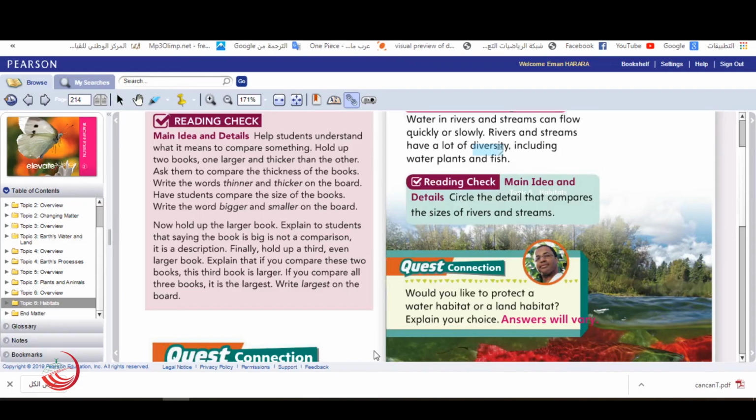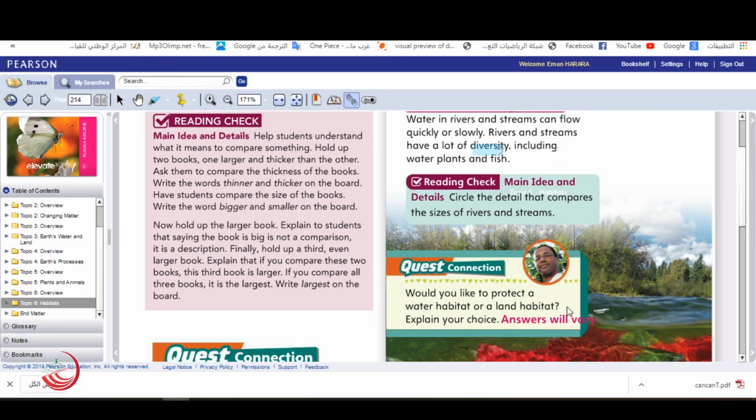Now, let's see this question. Would you like to protect a water habitat or a land habitat? I want all of you to think about this question. Can you try to save this habitat, water or river or stream? Can you protect it? Explain to me. How can you protect it?